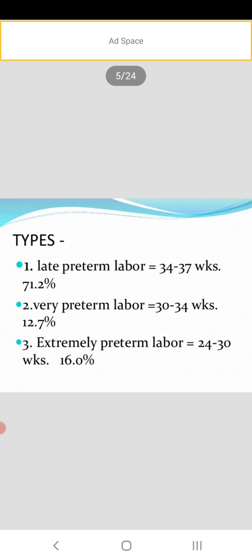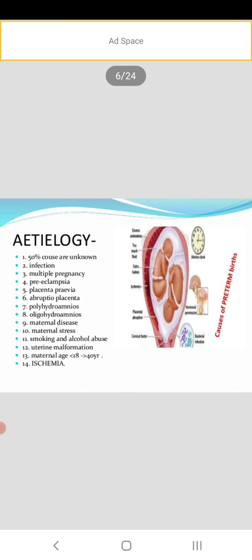Types: late preterm labor, 34 to 37 weeks, that is 71.2%. Very preterm labor, 30 to 34 weeks. Then extremely preterm labor, 24 to 30. We can divide preterm labor into three types: late preterm labor, very preterm labor, extremely preterm labor.